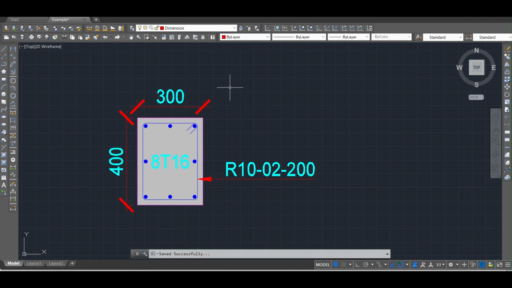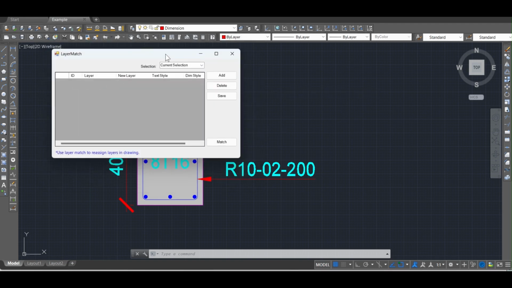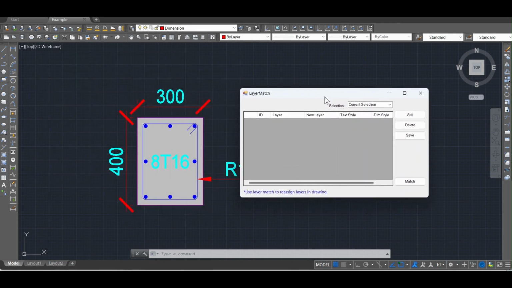Now let's look at how to use another StructCAD tool. Let's launch StructCAD again, and click on the Layer Match tool. For the Layer Match tool, you add layers, set the new layers, dimension styles and text styles for objects in those layers.